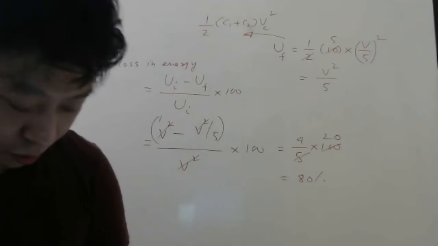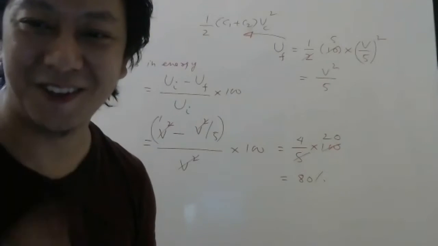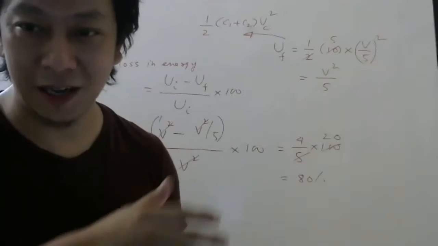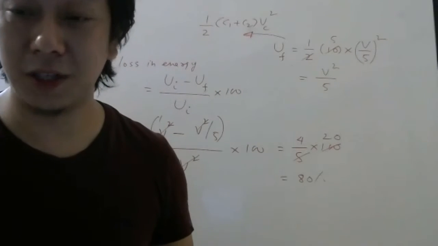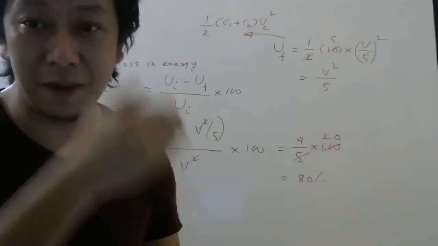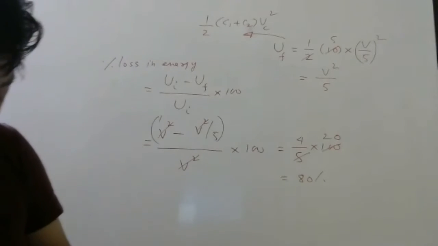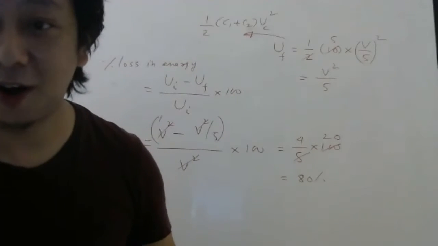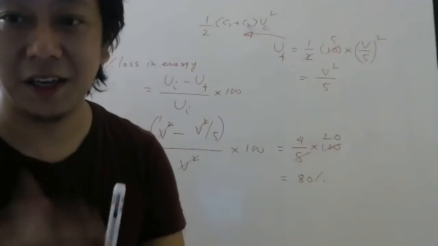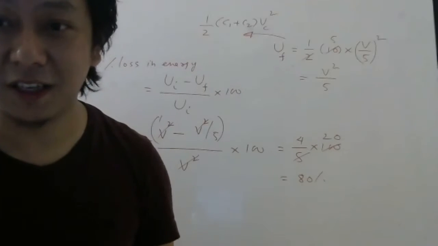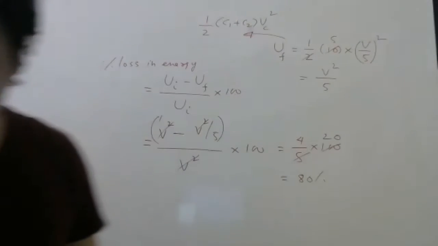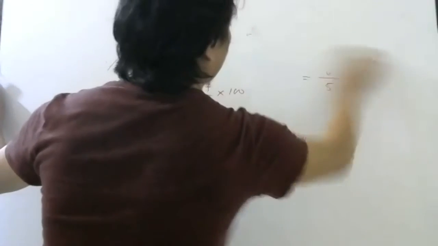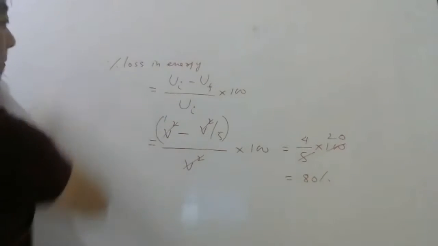I think we could have used, students, directly the formula also. I forgot that one, sorry. But it's okay. We have learned another way, how to do it in a proper detailed way. Because if you forget the formula, then you can still do it by remembering how it is done. But in this problem, I could have used directly the formula which I derived before, loss in energy. So just find the loss in energy, divide the loss in energy by initial energy, then multiply with 100. So directly also we could have done.